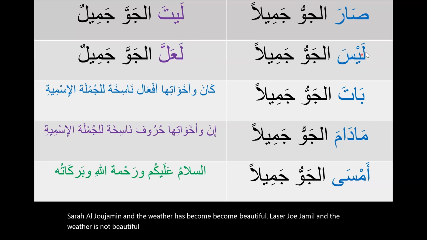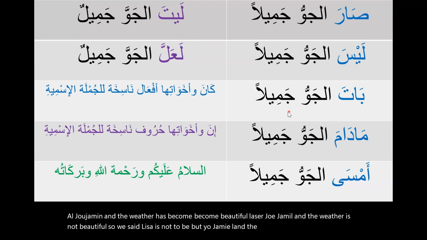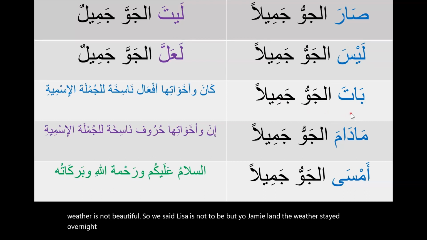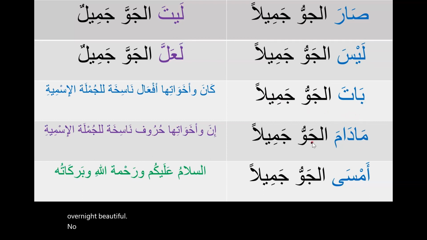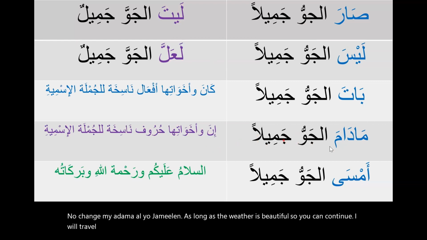So we said ليس, not to be. بات الجو جميلا. The weather stayed overnight beautiful. No change. ما دام الجو جميلا. As long as the weather is beautiful, you can continue, I will travel to this city. أمسى الجو جميلا. The weather stayed beautiful in the evening.